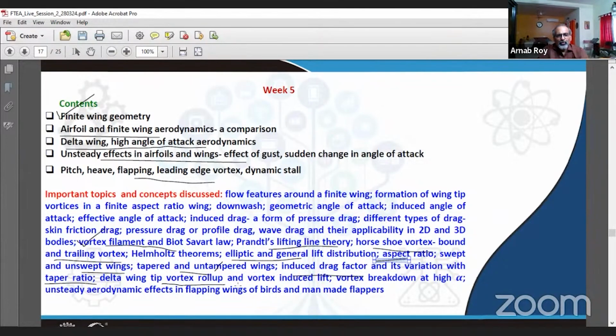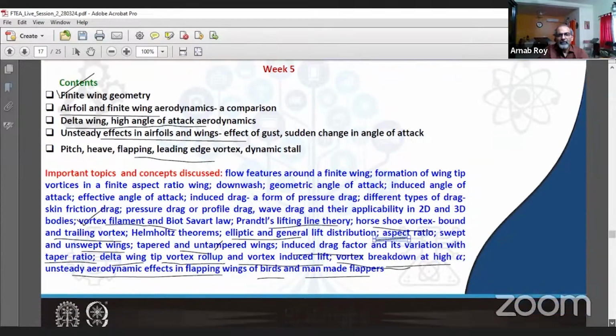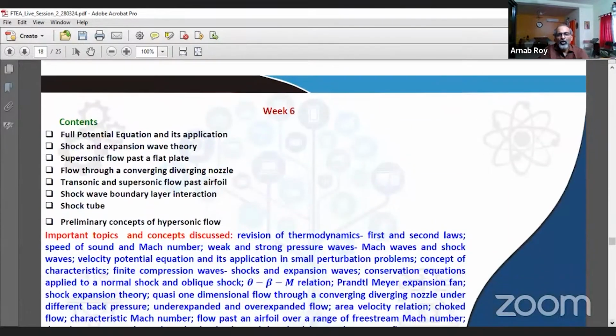Then we learned about vortex roll-up and vortex-induced lift, especially in the context of delta wings, how they perform at high angle of attack, what is meant by vortex breakdown at high angle of attack. And then finally, we discussed a little bit about unsteady aerodynamic effects, like the way it happens in flapping wings of birds, as well as man-made flappers, like we see in micro-air vehicles and so on. Again, a lot of learning from the finite wing perspective, all the way comparing it with the infinite wings performance.